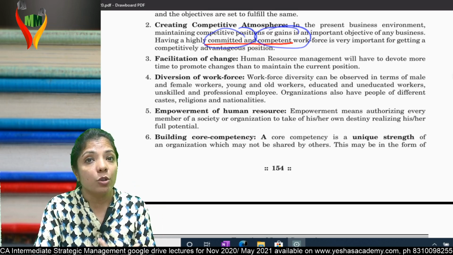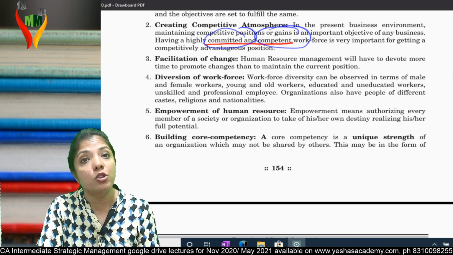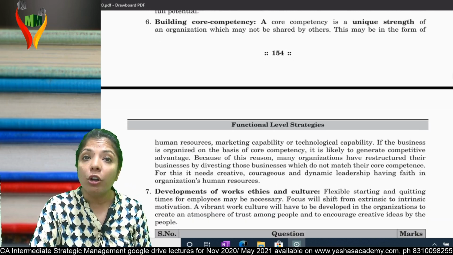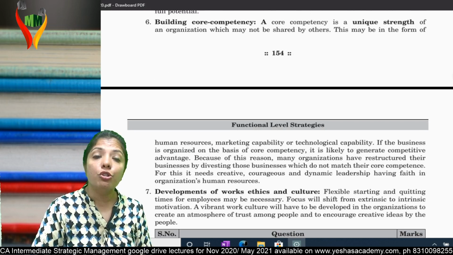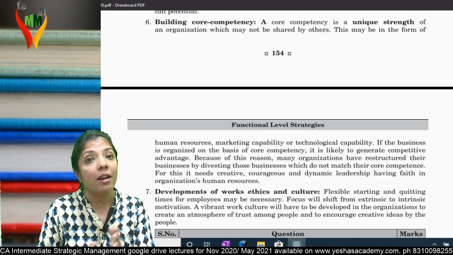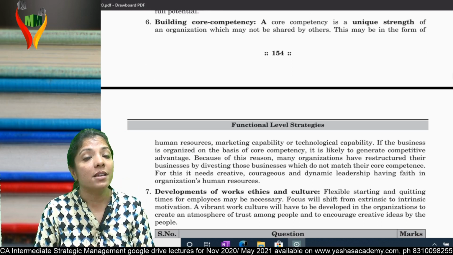So ensure they'll ask you which is your area of expertise so that you are joining that particular department only. Next, building core competency. See, we know one thing. You should do things in which you are good at. Am I clear? So now what is the company doing?